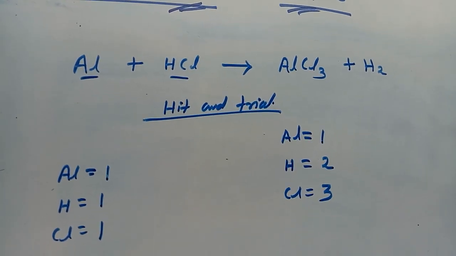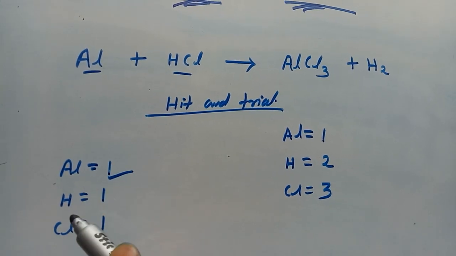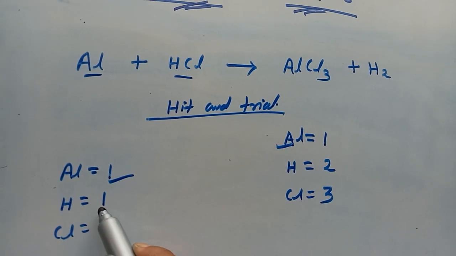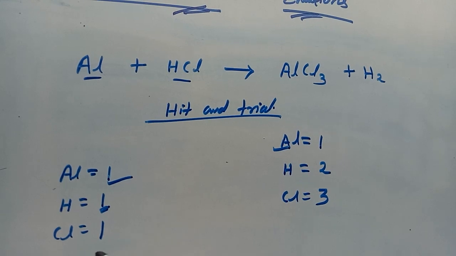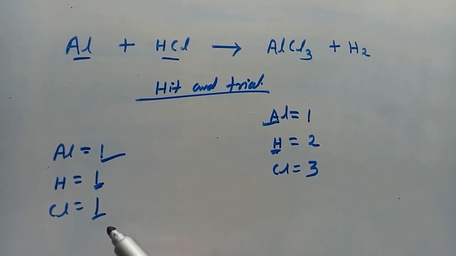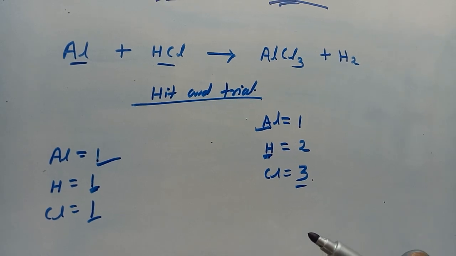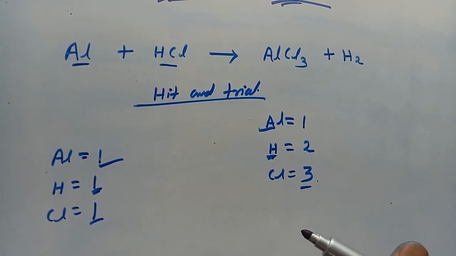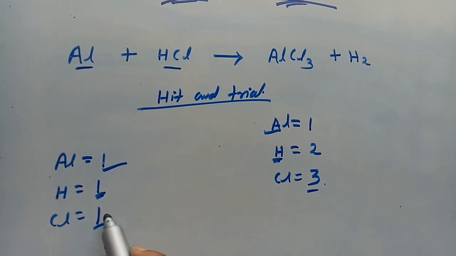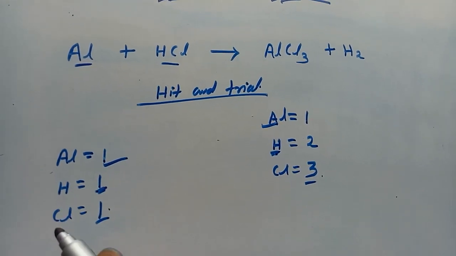See the difference. There is only 1 aluminium atom on the reactant side, and on the product side it is also 1. Hydrogen is only 1 on the reactant side, and on the product side it is 2. Chlorine is 1 on the reactant side, and on the product side it is 3. So this is an odd number. You have to convert this into an even number, because here there is only 1. When you multiply by 3 here, you also multiply by 3 in hydrogen.